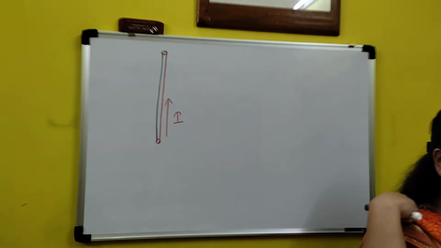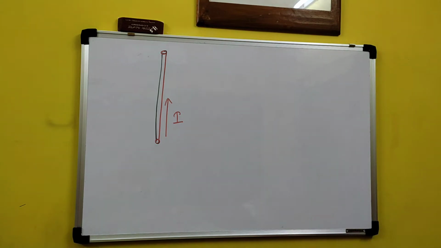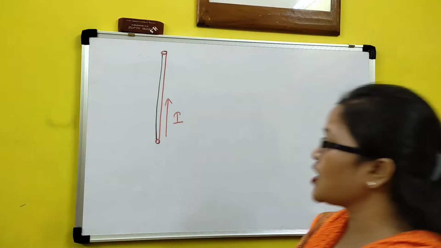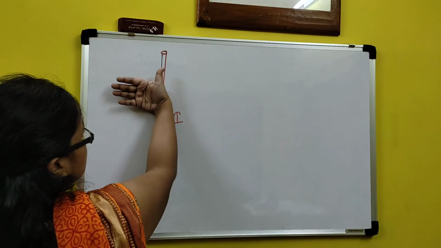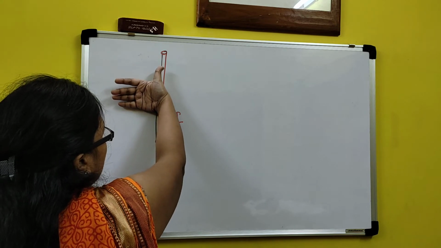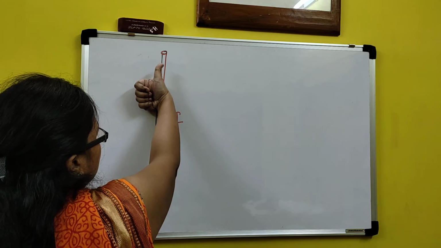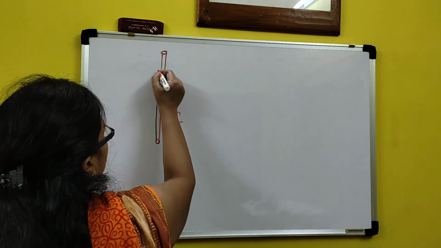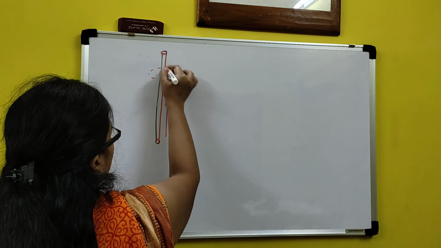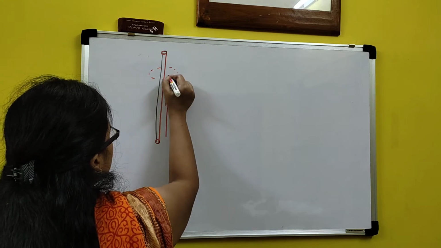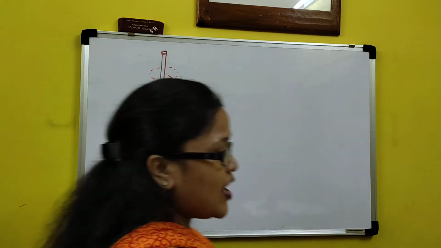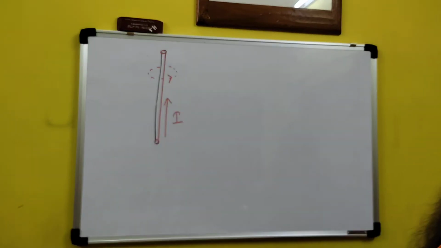In my notes it is given what the right hand thumb rule is. I can't draw fingers, but if this is my current carrying conductor, I am holding the conductor like that, and my fingers will encircle the conductor like that. So this will be the direction of the magnetic field.